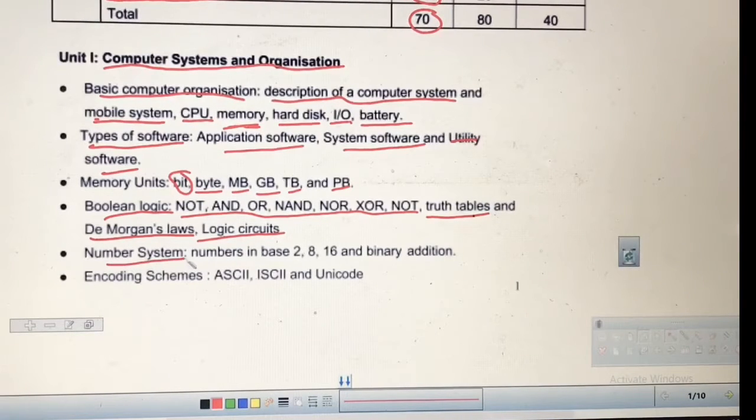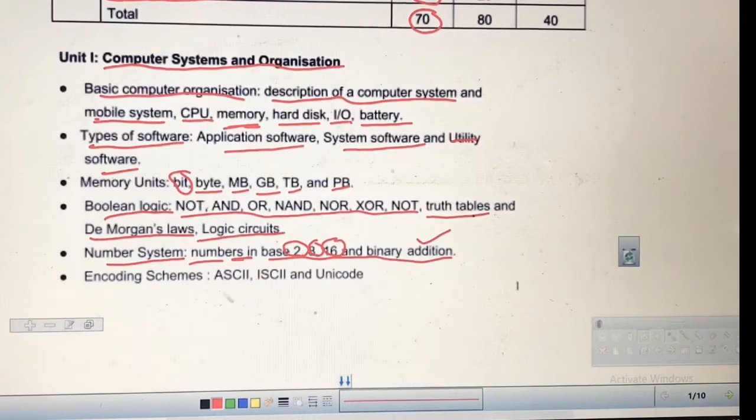Then number system is also a very important topic. Always a 2 marks question comes from it, at least 2 marks. In this there are 4: binary number system, octal number system base 8, base 16 hexadecimal number system, and our traditional decimal number system also covers in this. And binary addition is also in the syllabus.